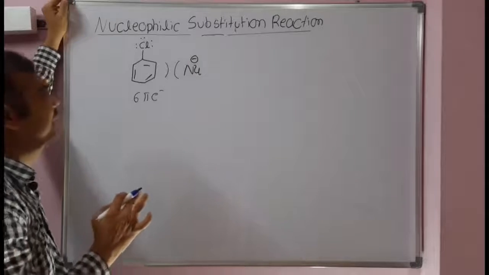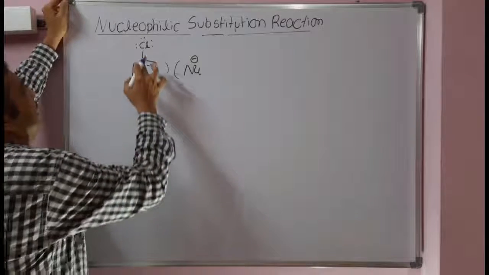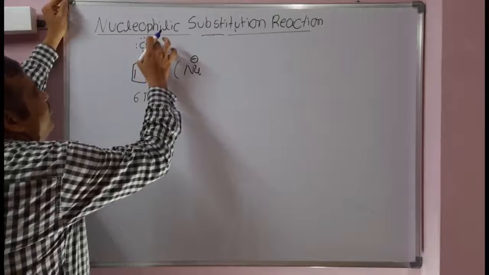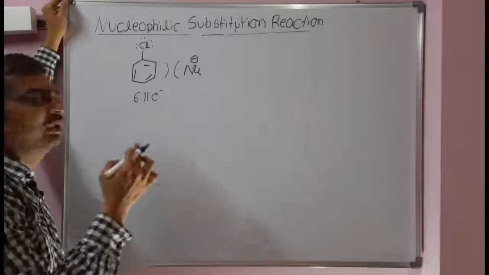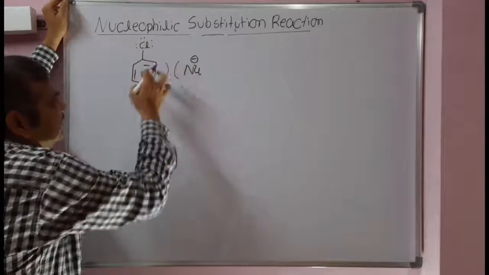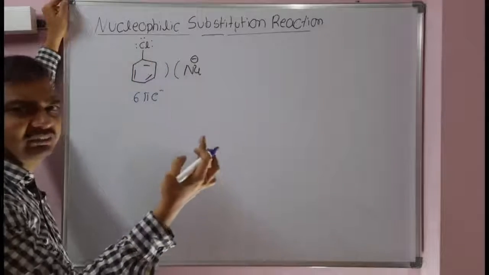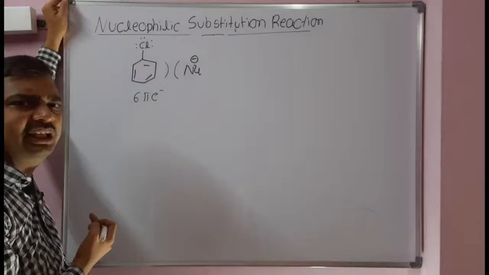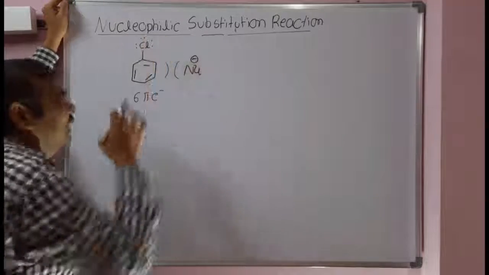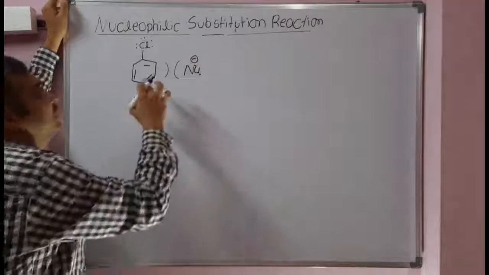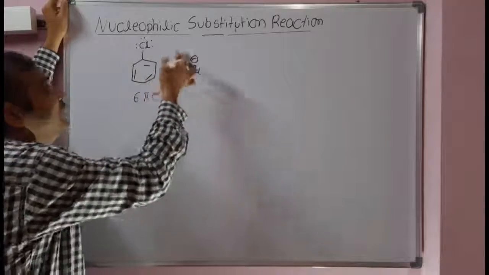Also, since the plus mesomeric effect dominates over the negative inductive effect, the electron density on the ring increases much more. That's why electrophilic substitution reaction is taking place. Since electron density increases because of the halogen, repulsions are much higher.